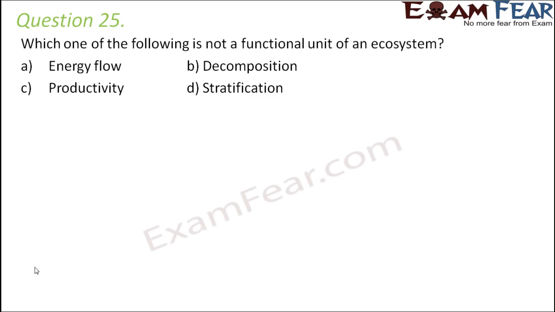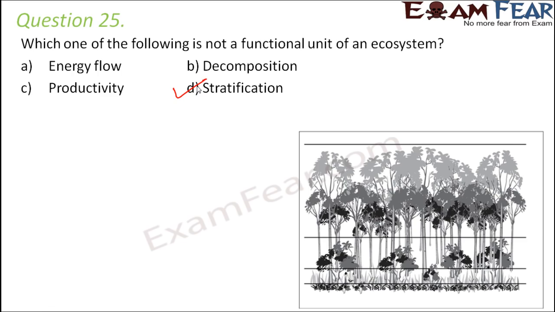But if you talk about stratification, it is a structural unit of the ecosystem, because it is the vertical distribution of different species occupying different levels. For example, if you look at this forest, you have different levels, like the top vertical strata. Stratification means you divide it into different vertical levels, and these vertical levels are called strata. So here, the top vertical strata is covered by the trees. So the trees occupy the top vertical strata.